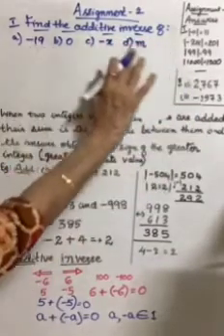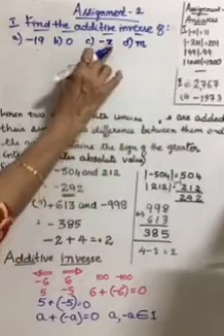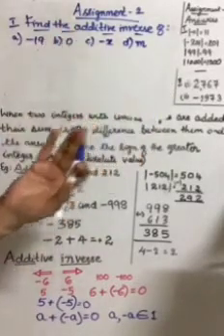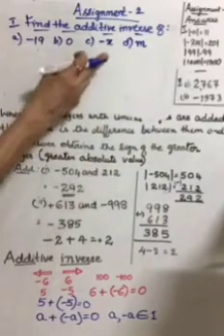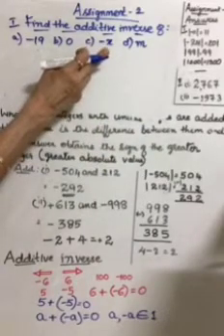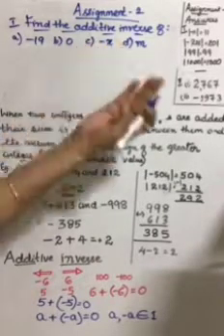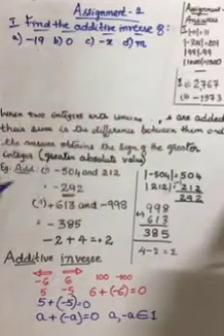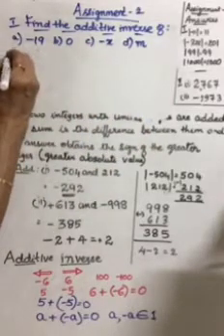All are integers, children. Here when I say x, x is a variable. It can take any value. You all remember variables in algebra. Variable means it can take any value. So in general we say negative x.